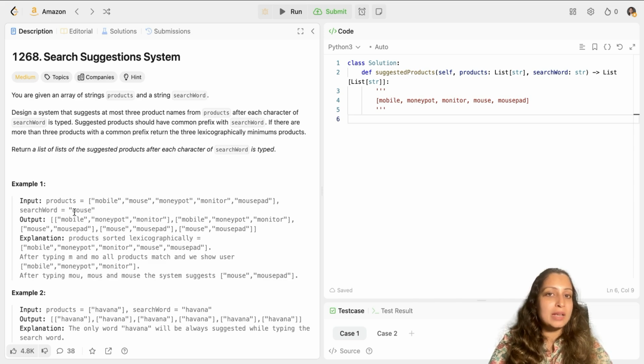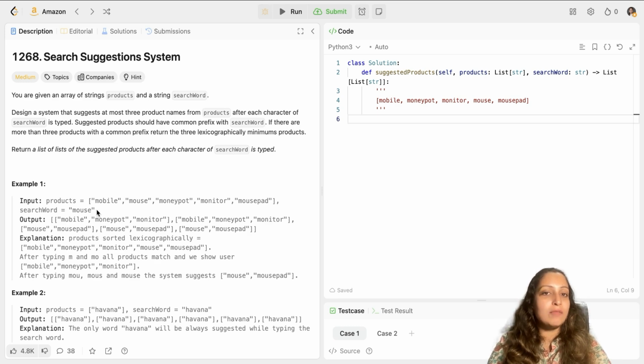Suppose I'm typing mouse. As soon as I type M, 3 words from the products list should pop up as an inner list. As soon as I type O, then 3 words matching MO should come up. Then MOU. As soon as I type U, 3 words matching MOU should come up. If there are not 3, and fewer than 3, then those should come up, and so on as I type the next character. So basically your expected output is a list with inner lists, and every inner list will have at most the top 3 matching words from the products list matching the typed characters. So that's your entire question.